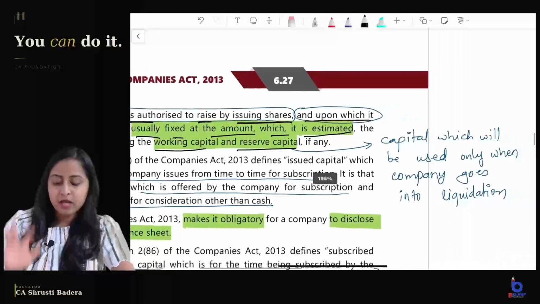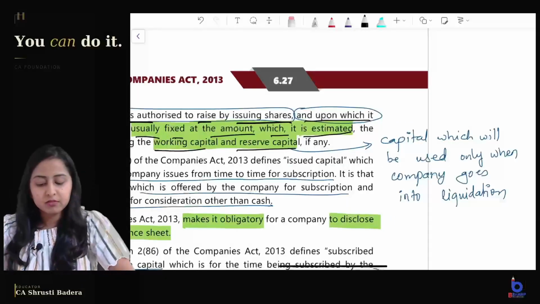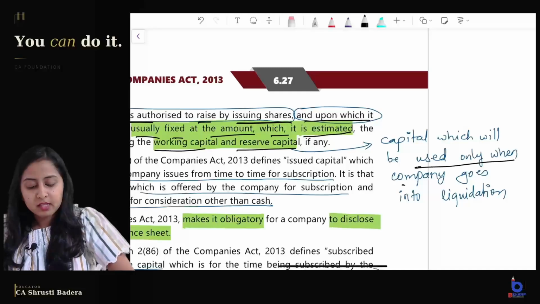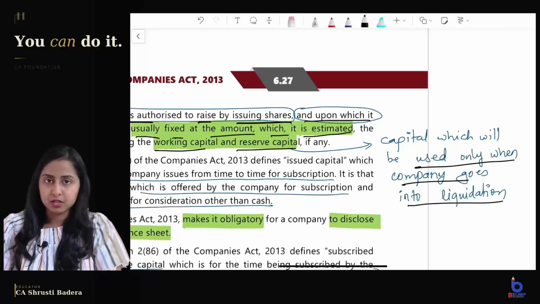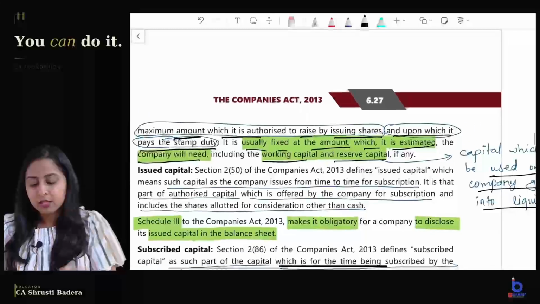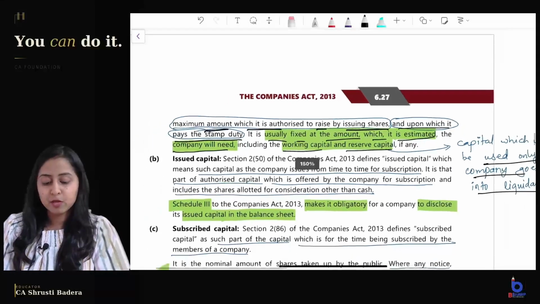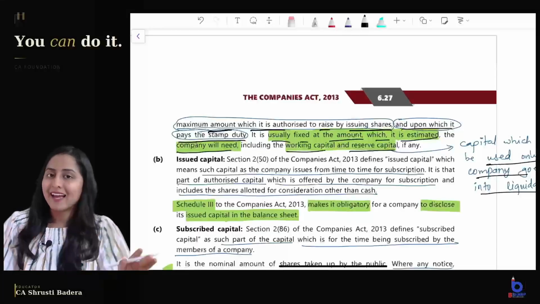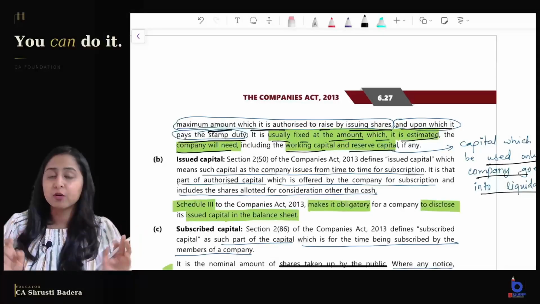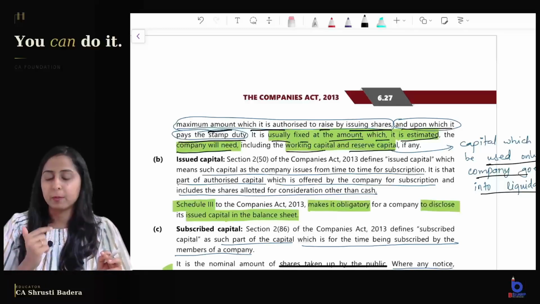Now what is reserve capital? It is usually that capital which is used only when the company goes into liquidation, right? So I did not go into the details, but I am just giving you the meaning of a few terms which might confuse you. Okay, this is an exam oriented video, so we will keep it light and not a detailed explanation video, because it should help you one day before the exam to quickly cover all the topics.